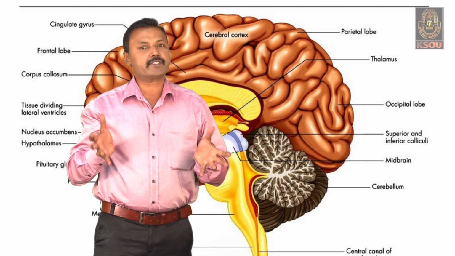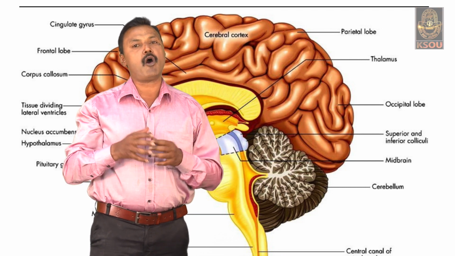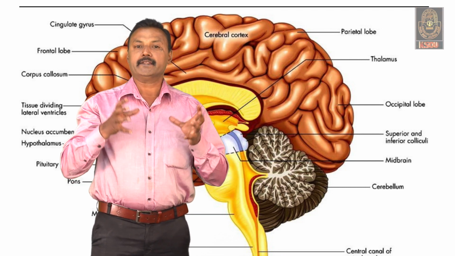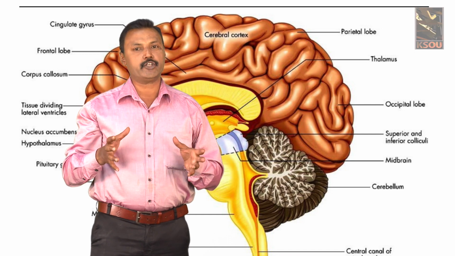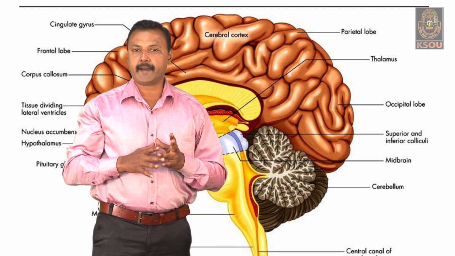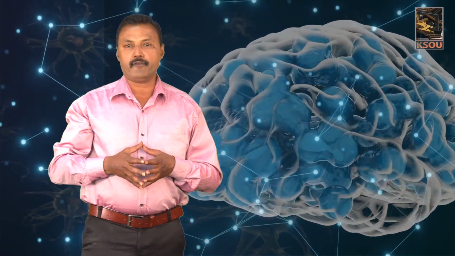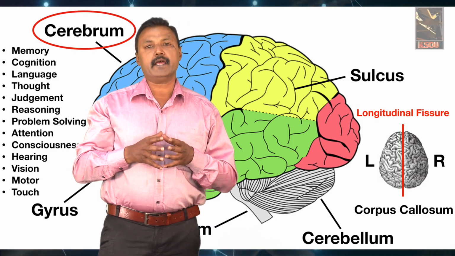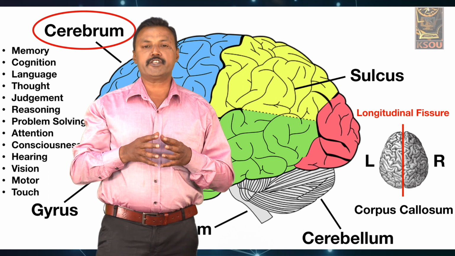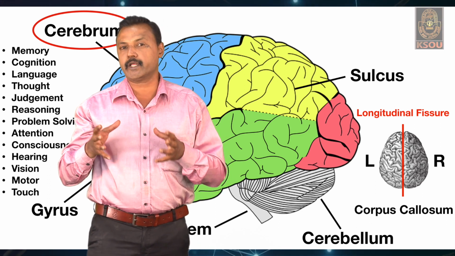The brain, which is the largest part of our body, is supplied with millions of neurons. This brain is divided into three important regions: the forebrain, midbrain, and hindbrain. The forebrain is made up of the cerebrum and the diencephalon. The cerebrum is the largest part of the brain, covering nearly 85% of the total mass of the